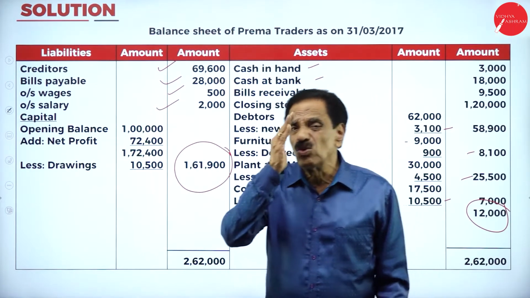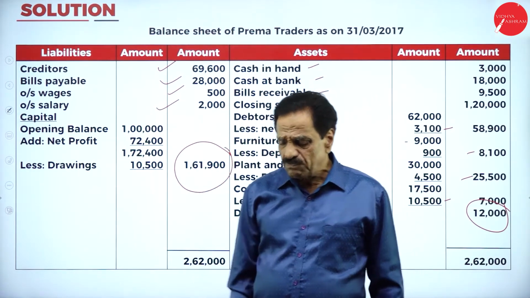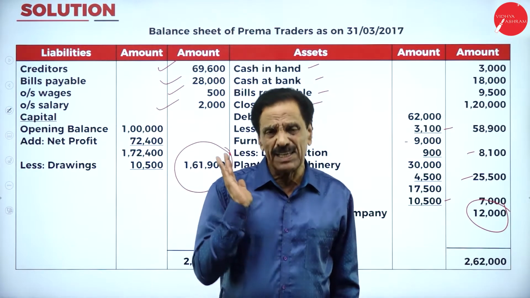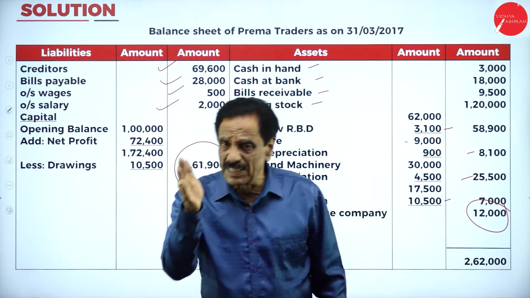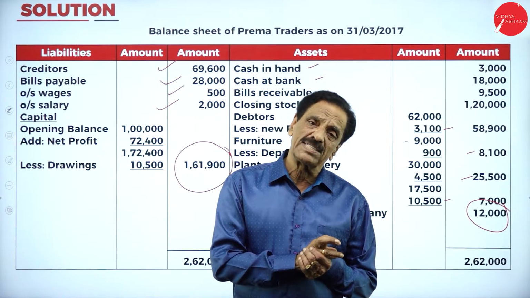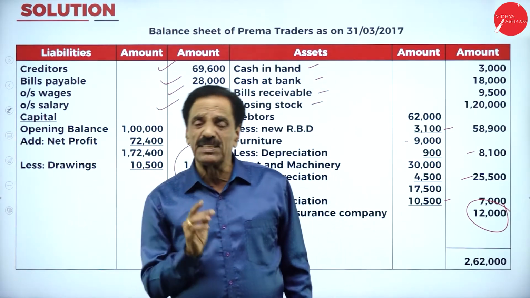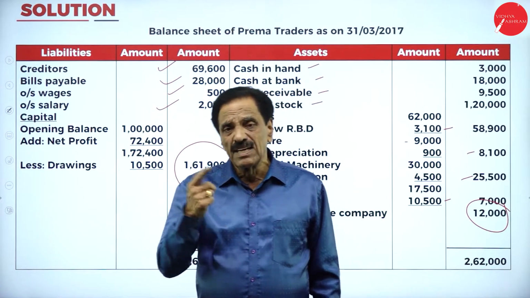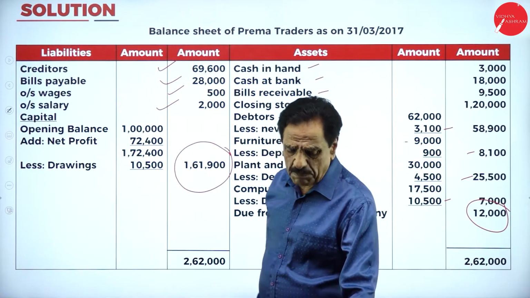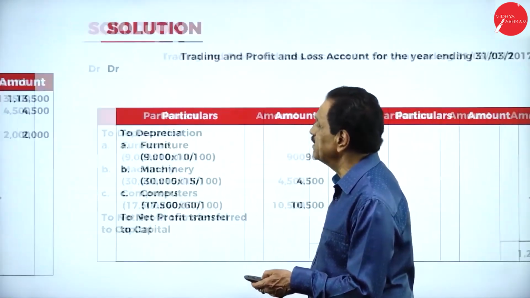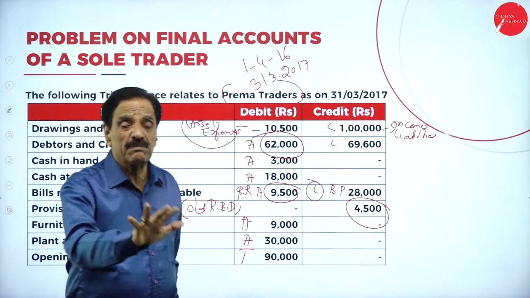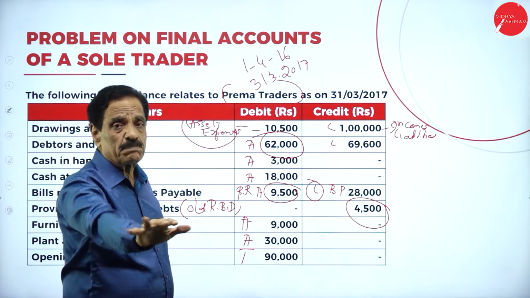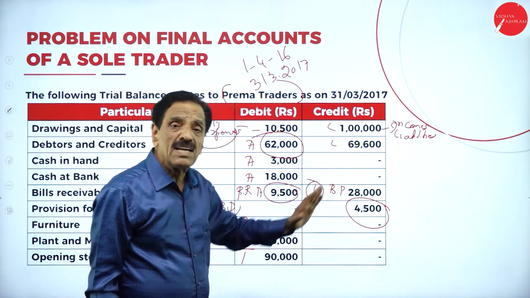So, what you have to understand, first point, is the trial balance. Trial balance shows us the debit side and credit side. Debit side shows the assets, credit side shows the liabilities. Debit side shows the expenses, credit side shows the income. I will explain once again the trial balance. Debit side and credit side. What's the debit side? I told you. Debit side are assets and expenses, credit side income and liabilities.